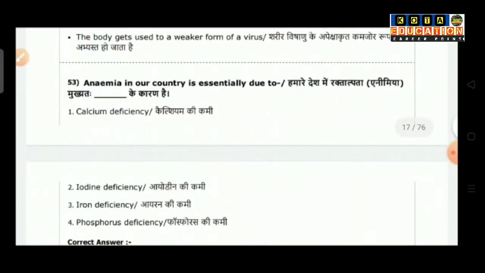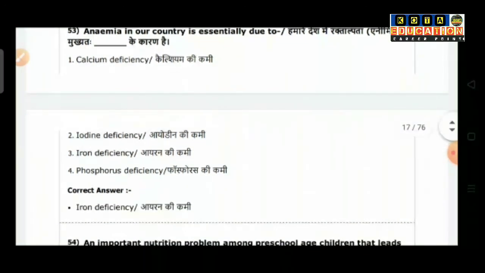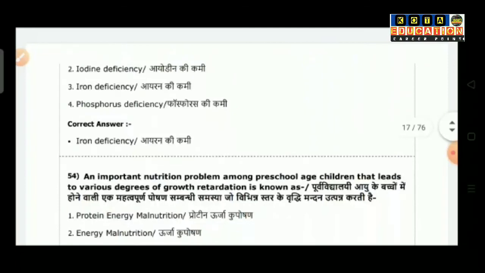Question number 53: Anemia in our country is essentially due to option 1 calcium deficiency, option 2 iodine deficiency, option 3 iron deficiency, option 4 phosphorus deficiency. So the correct answer is iron deficiency.